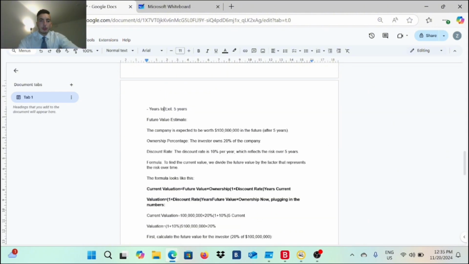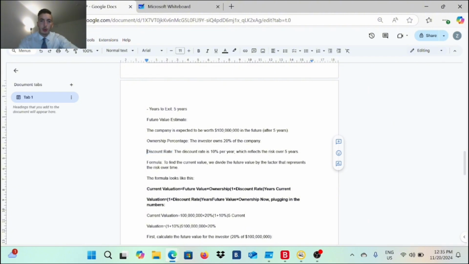Correct. The exit will be in 5 years. That's what we have already talked about up there. And for the future value estimate, the company is expected to be worth 100 million after 5 years. That's what we said. And 20% of the company will go to the investor. Now let's take a look here. As I told you before, they will decrease the value of the company concerning the risks and the time.